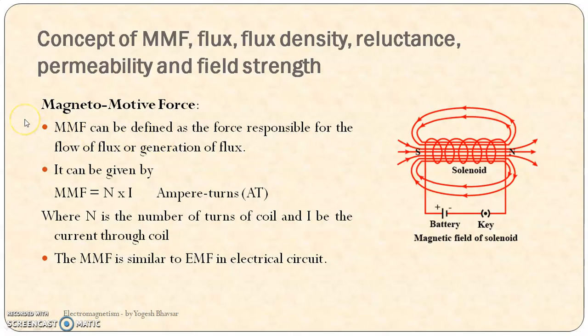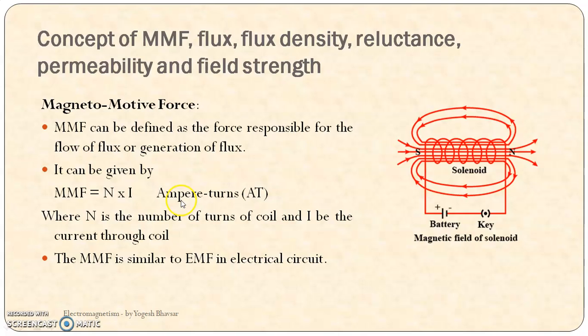Here the magnetomotive force, just like we have defined electromotive force, which is a force causing electrons to move. Similarly, magnetomotive force is also a force which is responsible for the flow or generation of flux. So this MMF will cause the flux to flow or generate, and this flux will travel through the air or the core. This MMF is the product of the number of turns of the coil and the current flowing through the coil. So MMF is equal to N into I.